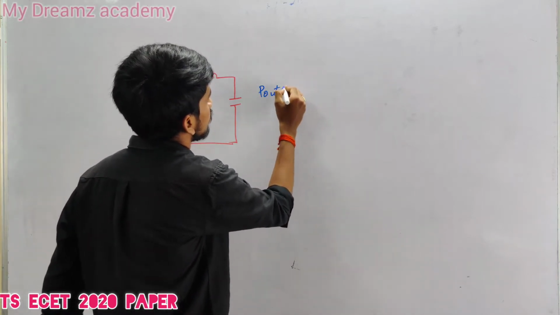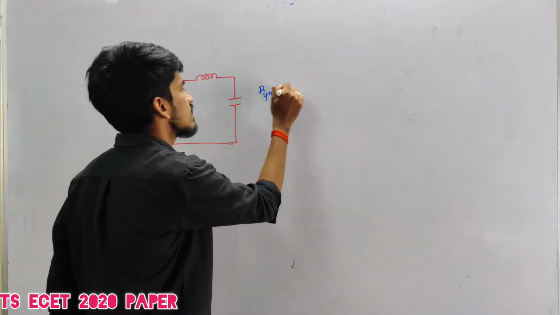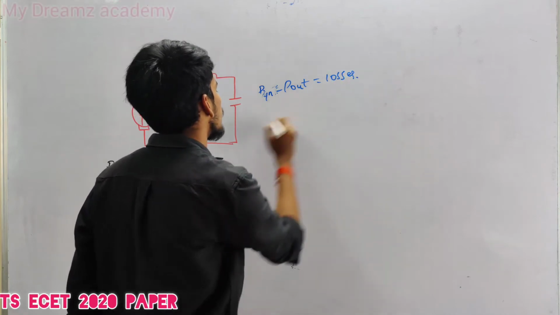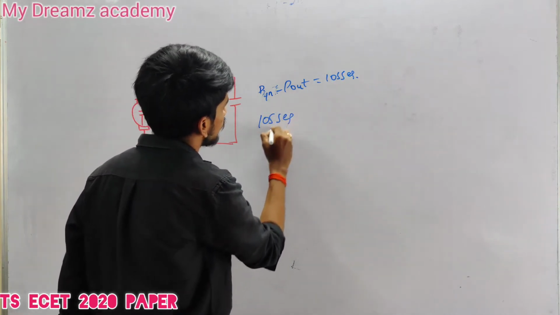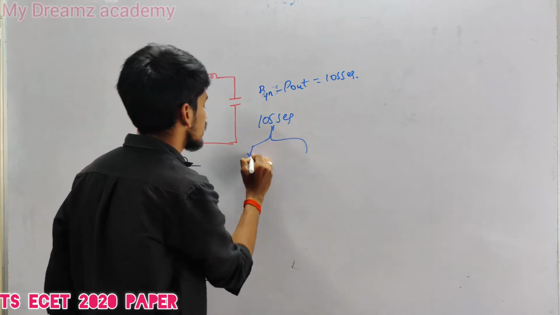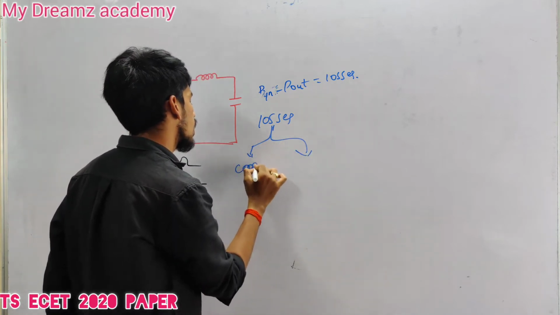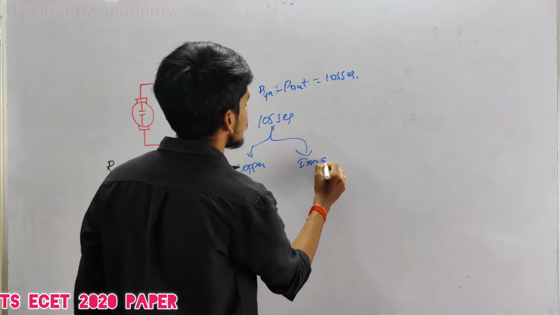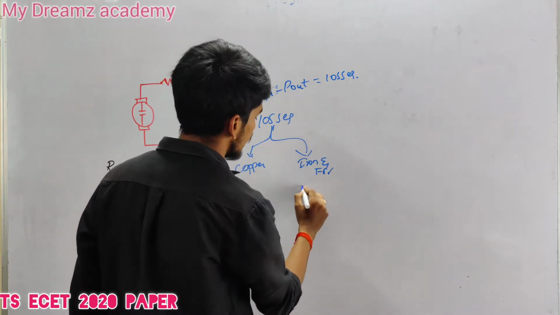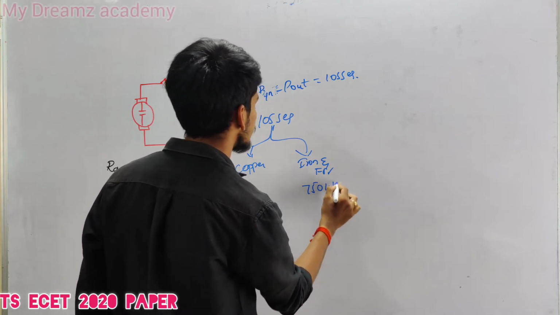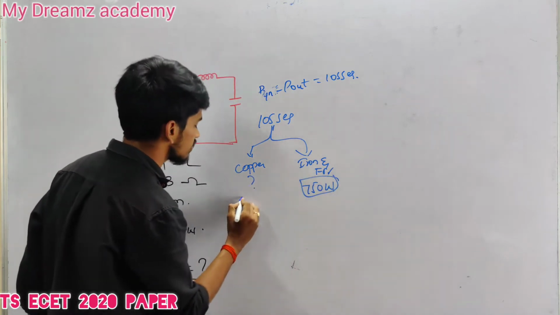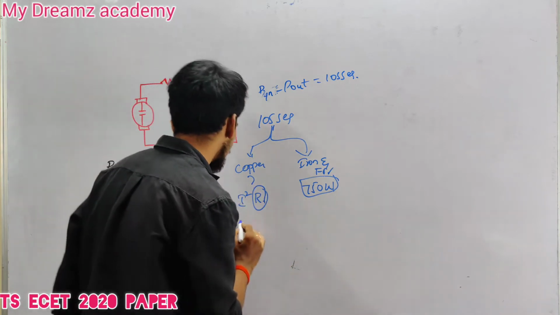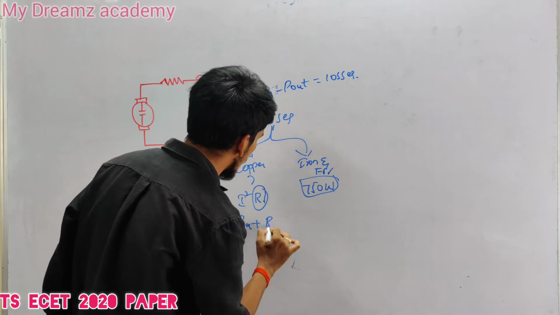P in minus P out is equal to losses. We have losses of two types: copper losses, iron losses and frictional losses. As frictional losses is given as 750 watts, we need to find copper losses, that is I square R losses, or we have to calculate RA plus RSC.